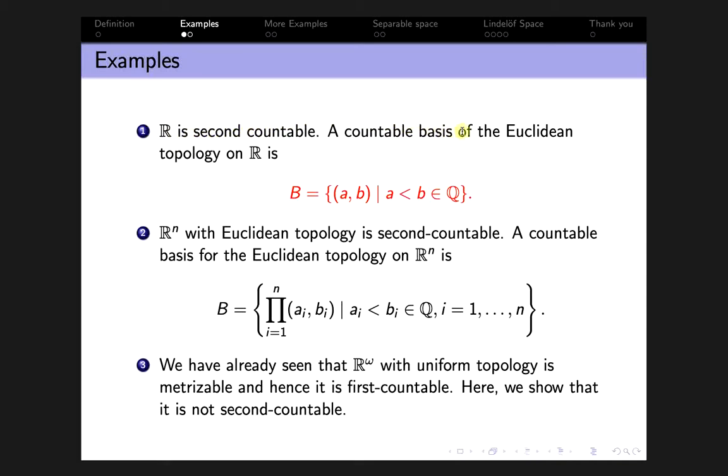A countable basis of the Euclidean topology on R is given by the set of all open intervals (a, b), where a is less than b and a and b are both rational. Of course this is a basis for the Euclidean topology on R, and it is countable because the set of rationals is countable, therefore B is also countable.